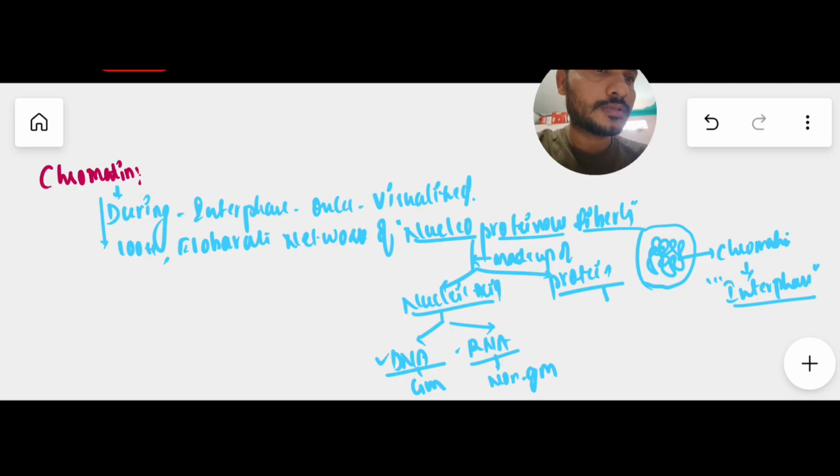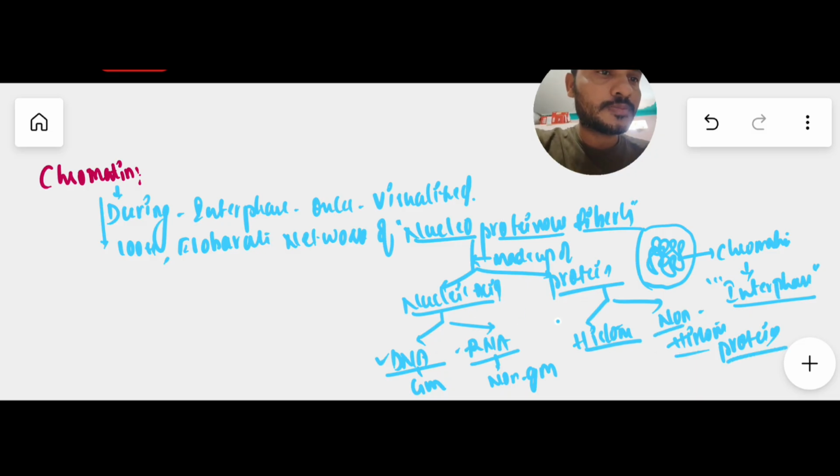And coming to protein, here we have two types of protein. One is histone protein, and also non-histone protein. Very important: histone and non-histone proteins are both present. So likewise nucleic acids and protein; in nucleic acid, DNA and RNA; in protein, histone and non-histone. All these four are the important chemical composition of this chromatin. Okay, so likewise chromatin is present in the form of a network of nucleoproteinous fibers inside the nucleus. So that's it. With this we have completed the entire concept of the nucleus.